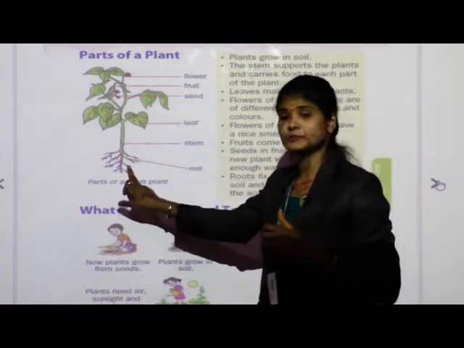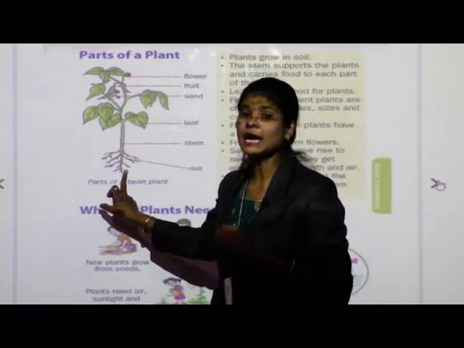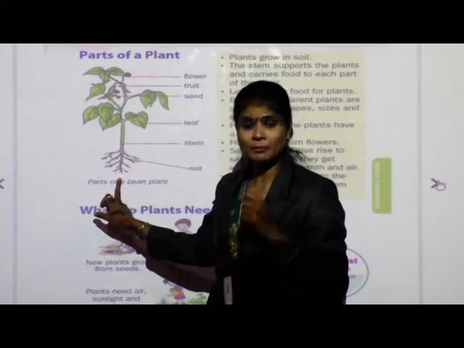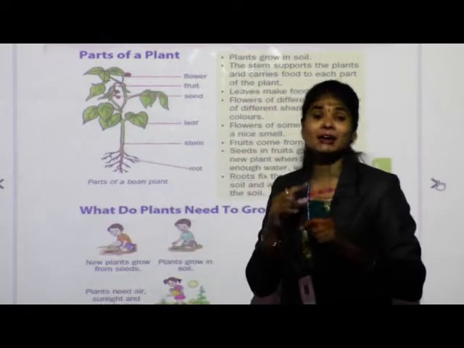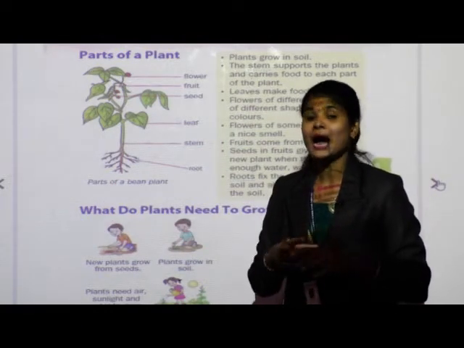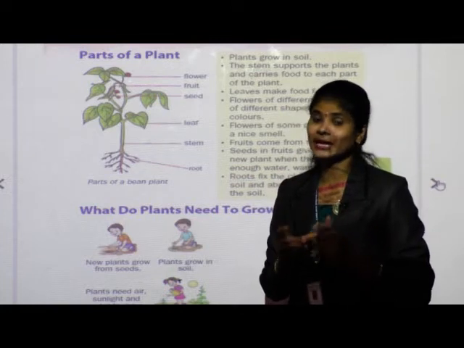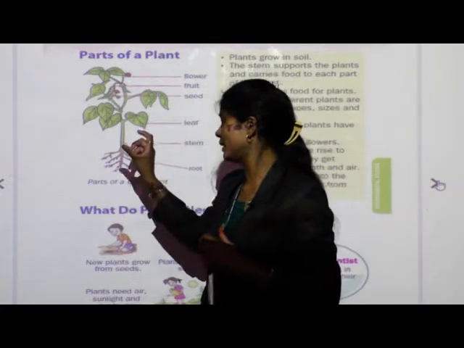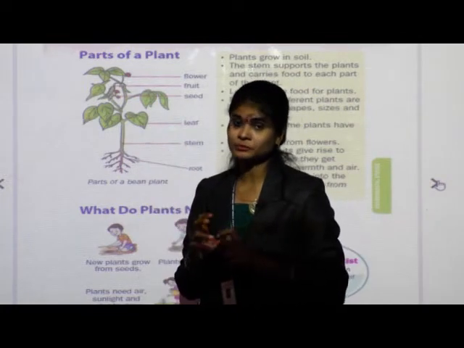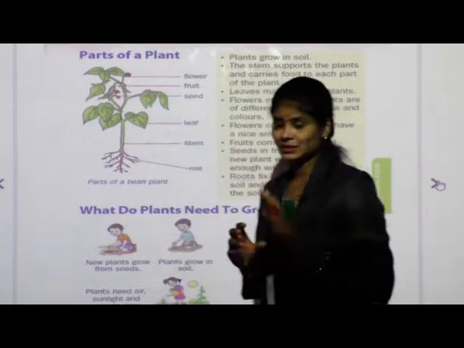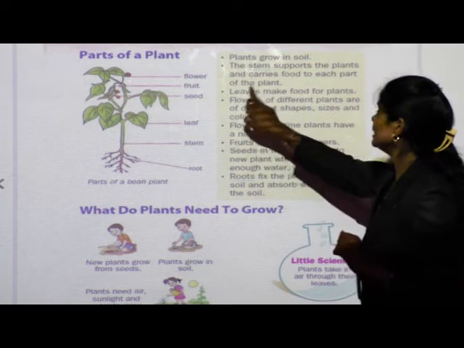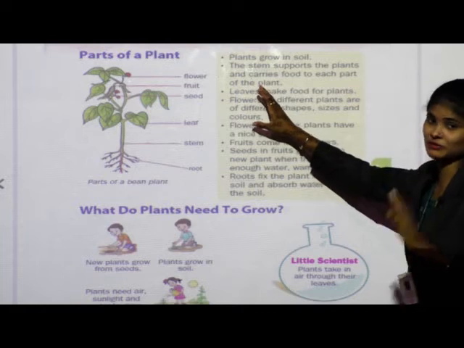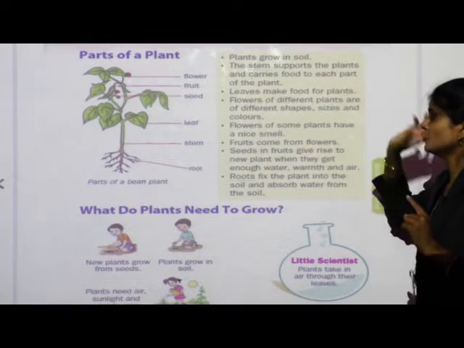Understood? Roots absorb minerals and water from soil, and the leaves absorb the gas, that is CO2, means carbon dioxide from air, and they convert these ingredients into food, and this food is stored in the form of glucose and starch. Whatever food is prepared, it is stored in the form of glucose and starch. Is that clear? So the leaves make food for plants. This is the main function of leaves. What is the main function of leaves? To make food for plants.